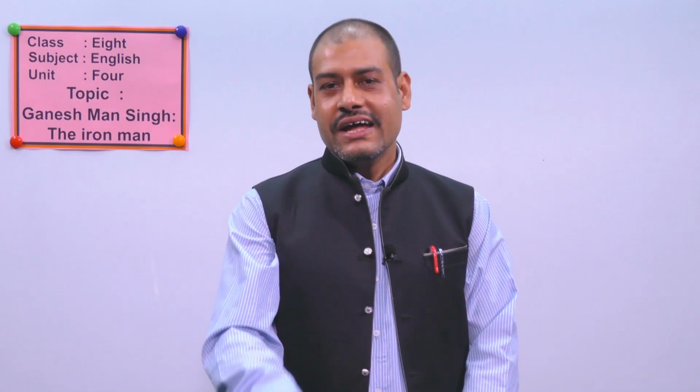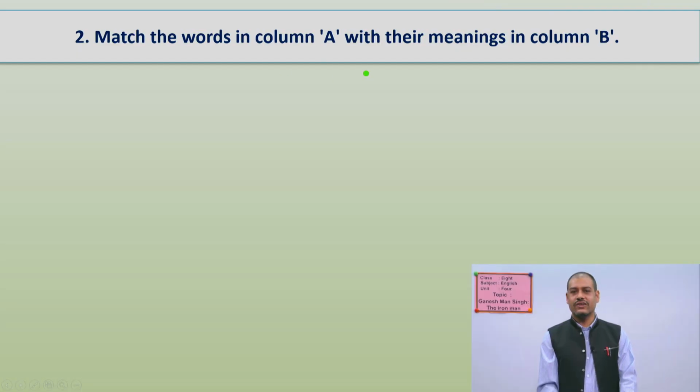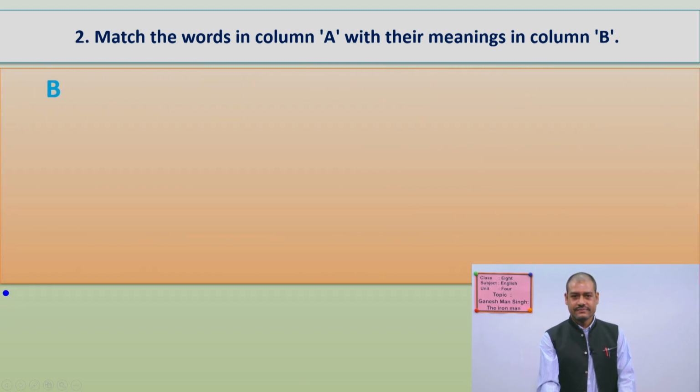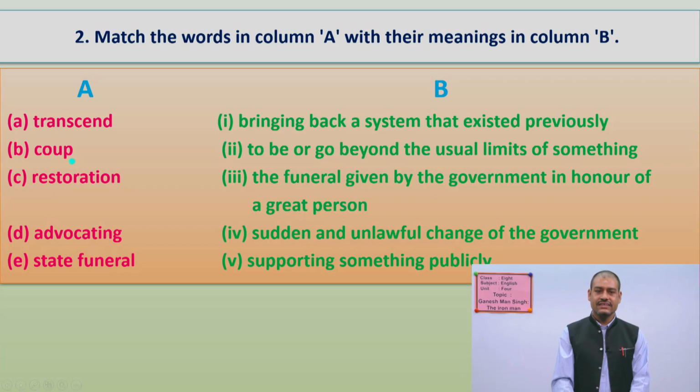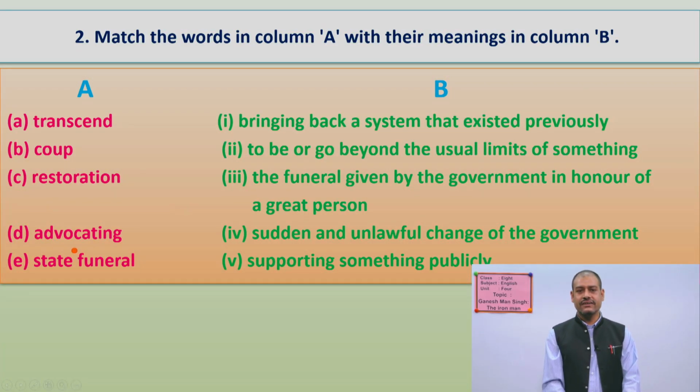All right. Now next exercise again we have, dear students, match the words in column A with their meanings in column B. The words are: transcend, coup, restoration, advocating, state funeral. So what is the correct meaning of the word transcend? I have already told you. You might have already noted down in your exercise book. Please look at and tell me, guess.